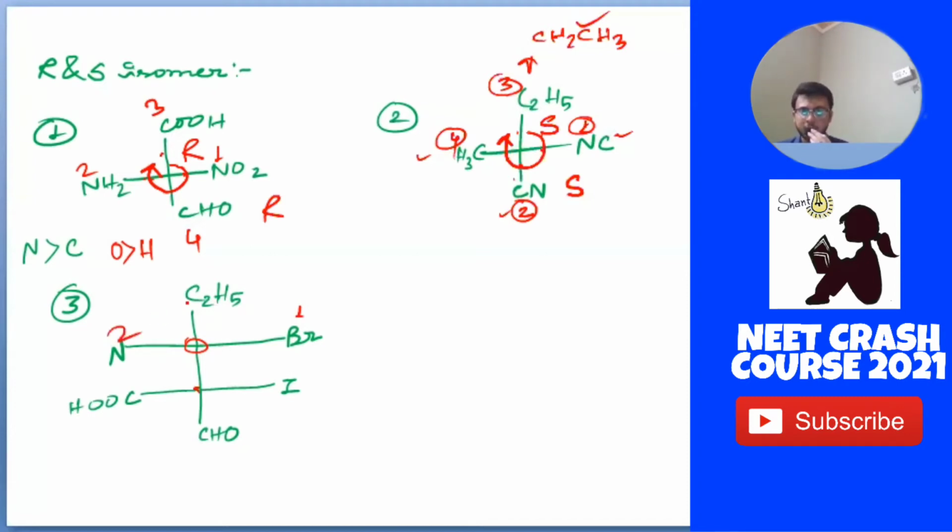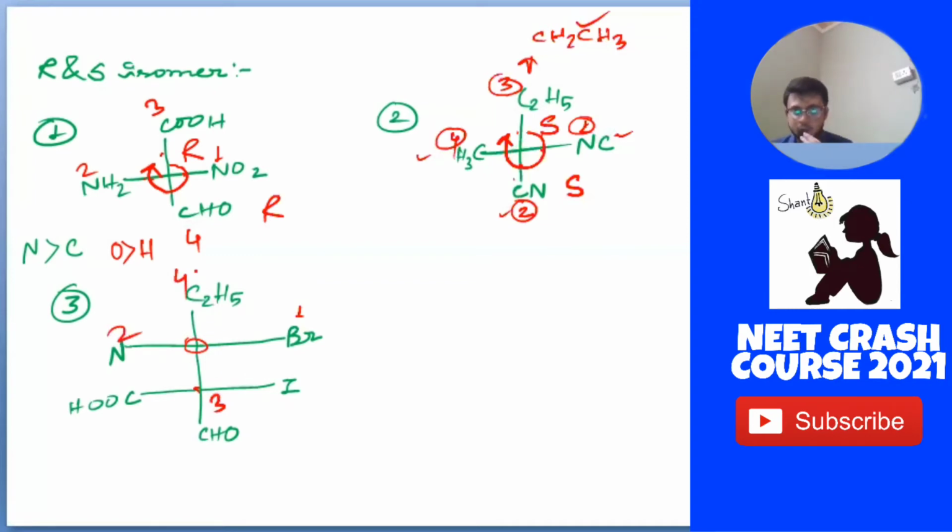Now what will be the 3 and 4? As you can see, it is C2H5. The second atom is always C, so carbon. If we take this carbon, the second atom, we can see that it has 1 iodine. So obviously it will be 3 and it will be 4.